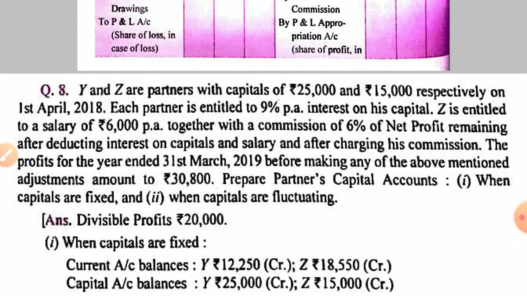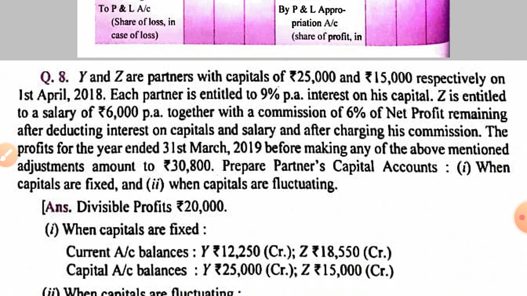So we'll deal with question number 8. The serial order may change from the new book to the old book. This is the latest version of DK Goel recommended in our school. So this is the question. We'll start reading the question.